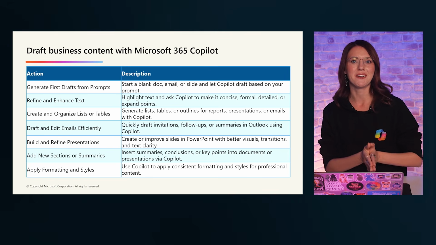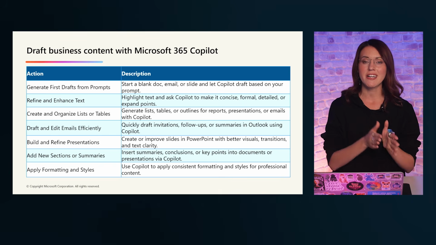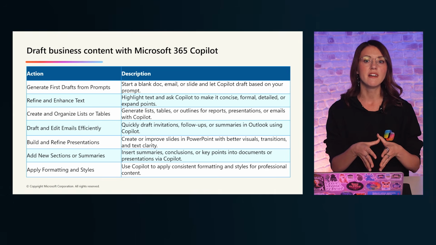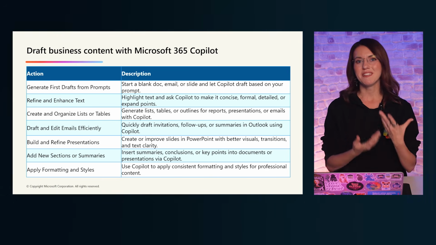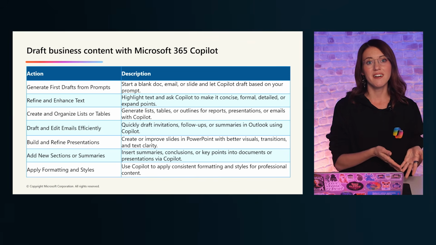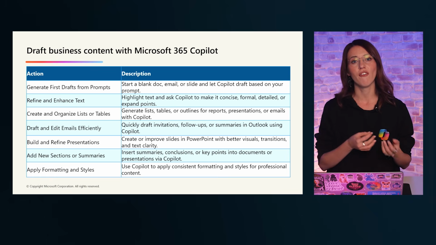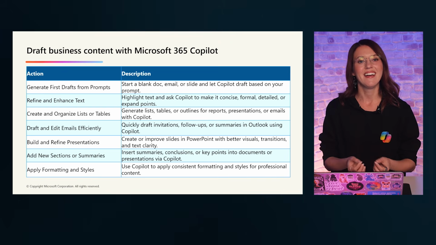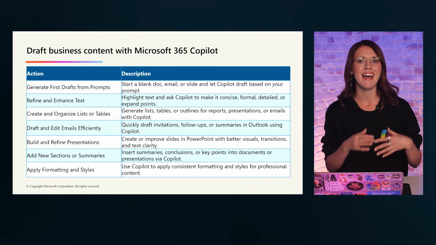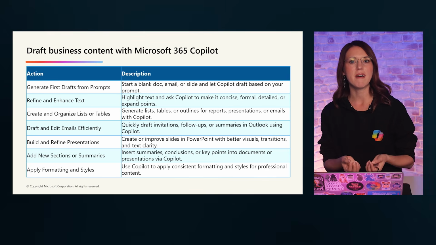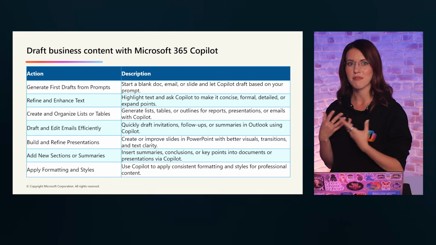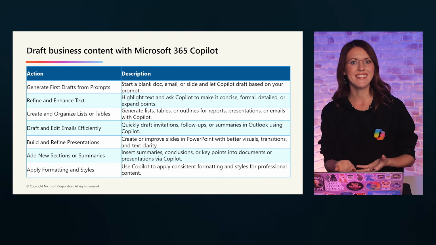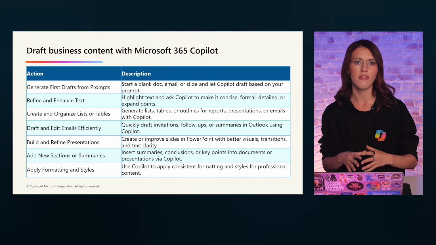Copilot also helps organize your thinking. It can generate structured outlines, lists, and tables that make information clearer and easier to share. Communication becomes quicker as well. In Outlook, Copilot can draft invitations, follow-ups, and summarize all your communication in seconds. In PowerPoint, it helps you build and refine presentations with clear messaging, stronger structure, and professional formatting. You can easily add summaries, conclusions, and key takeaways while maintaining a smooth flow.